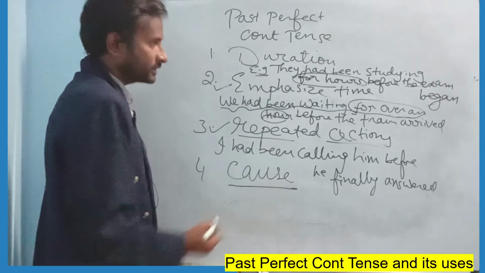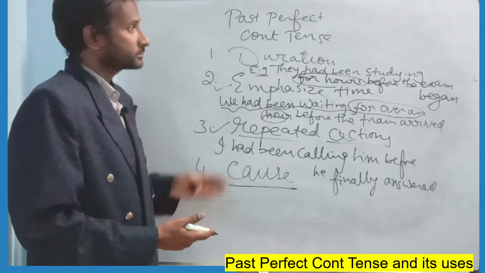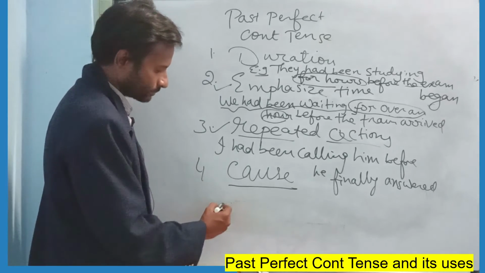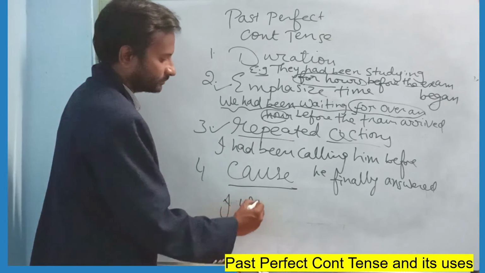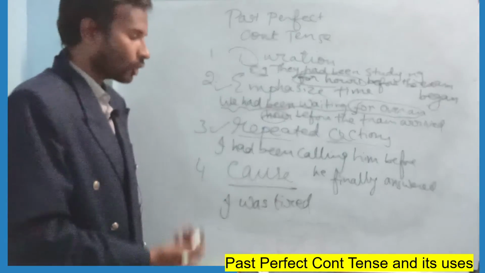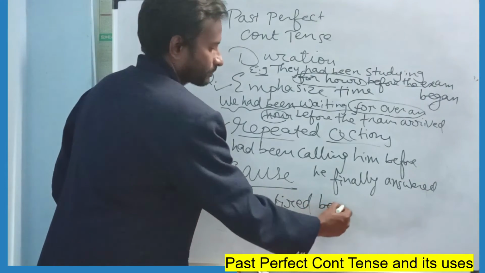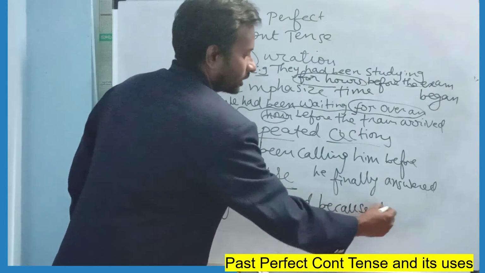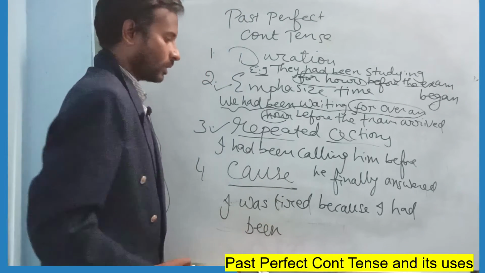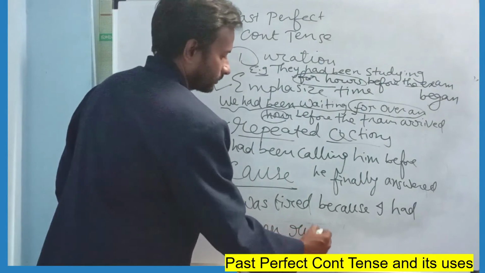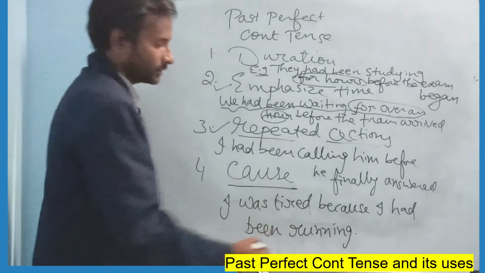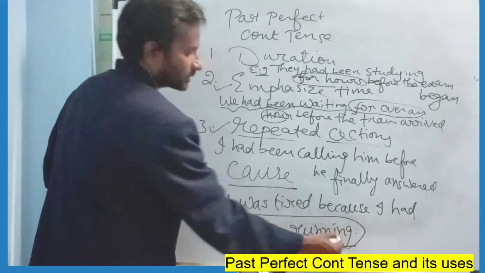And now the fourth one is to express cause. Past perfect continuous tense also expresses cause. For example, I was tired. Why? What is the cause? Because I had been running. I was tired because I had been running. So the cause of this tiredness was running.